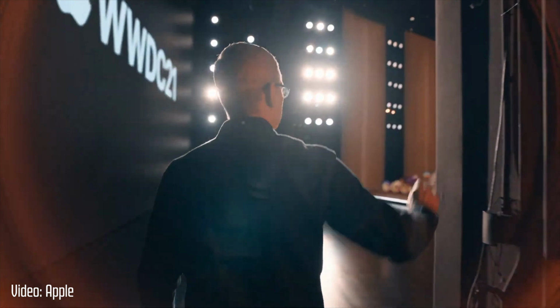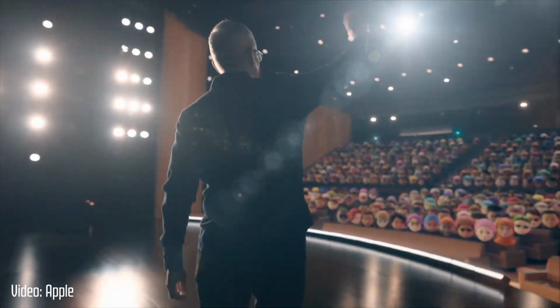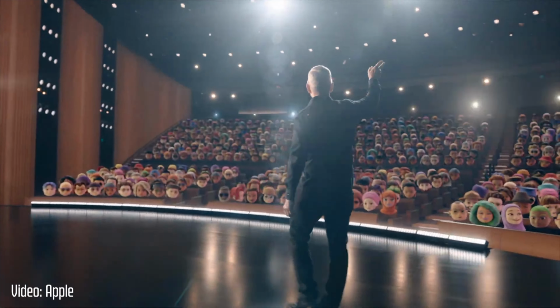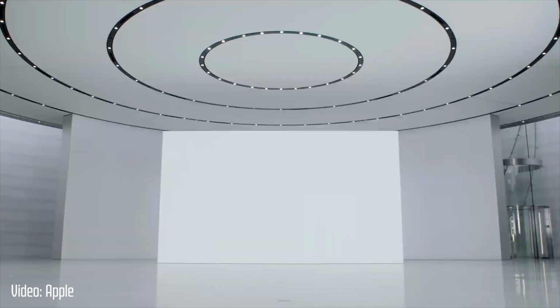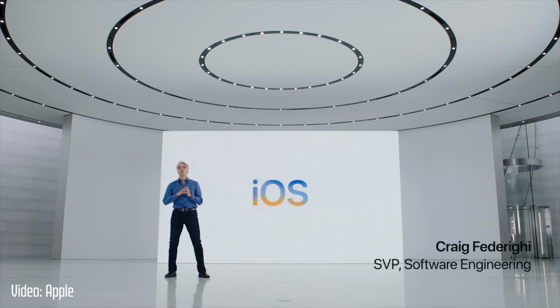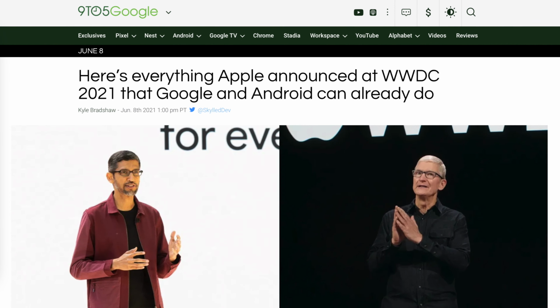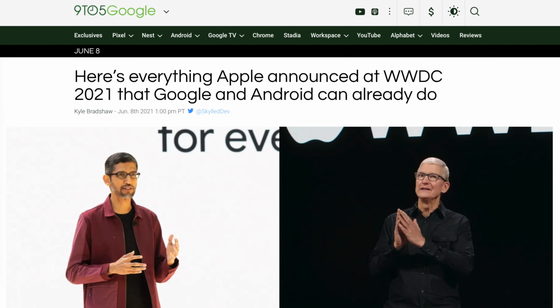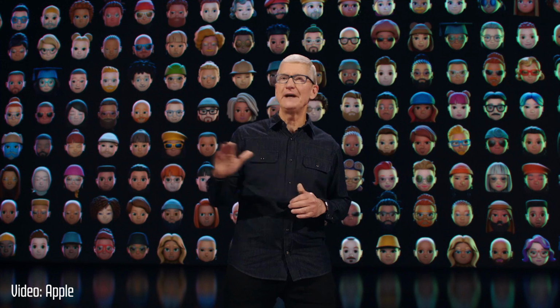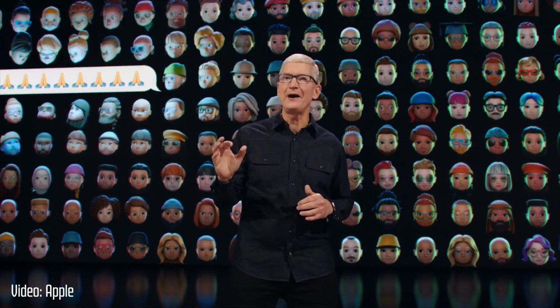Apple had their Worldwide Developer Conference last week, and they showed off a slew of new features for all their platforms that are coming later this year. Inevitably, some of those features already exist on Android, and Google-focused sites were more than eager to point out those things. And you know what? Fair enough. If you're keeping score, then some of these features were indeed on Android first, for whatever that's worth.